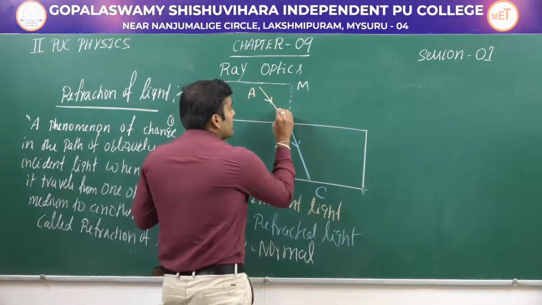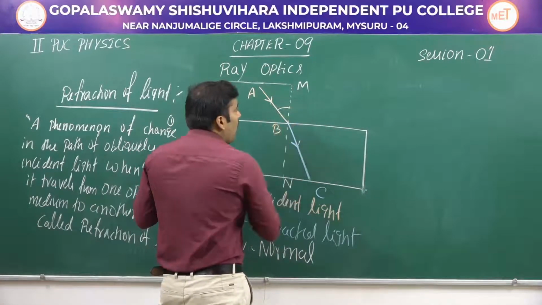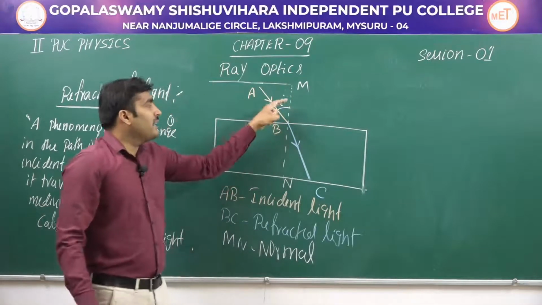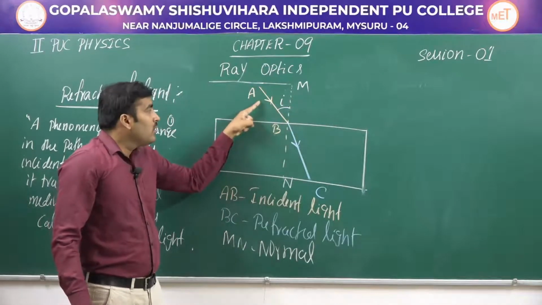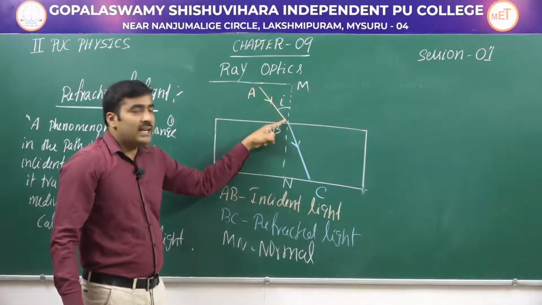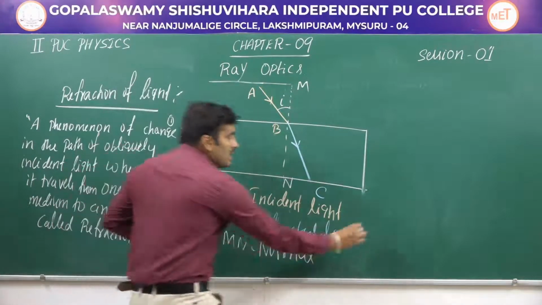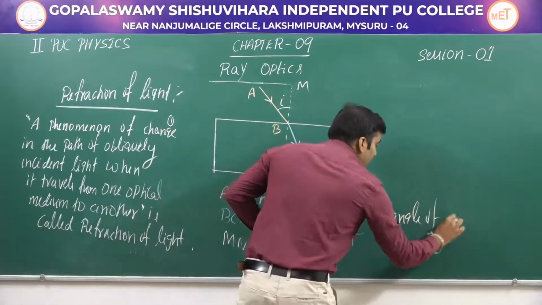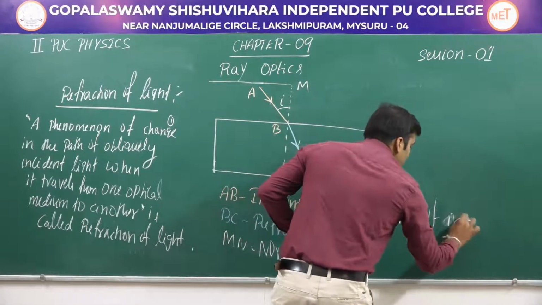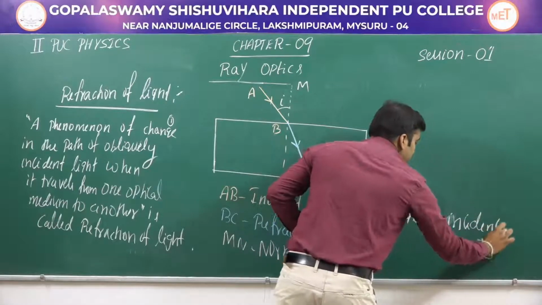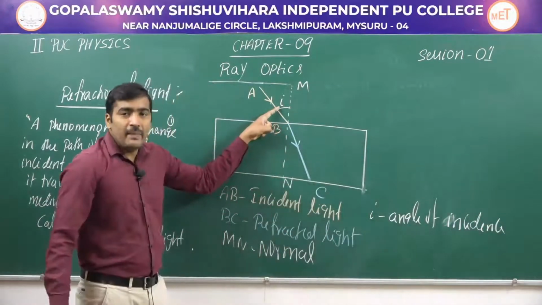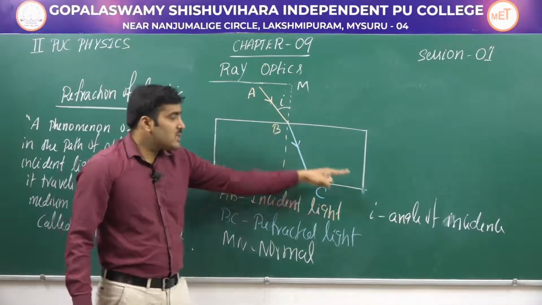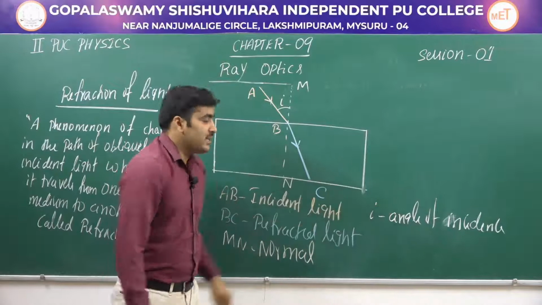If you write the angle between the normal and the incident light, okay, we are writing the angle between the normal and the incident light, and this I is called angle of incidence. So the angle made by the incident light with the normal is called angle of incidence.